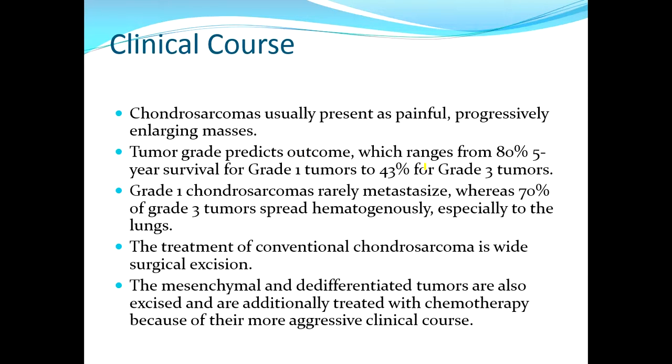Prognosis depends on grade. Grade 1 rarely metastasize. 70% of the grade 3 spread hematogenously, especially to the lungs. The treatment is wide surgical excision. The mesenchymal and dedifferentiated tumors are excised and they are additionally treated with chemotherapy because of their aggressiveness.